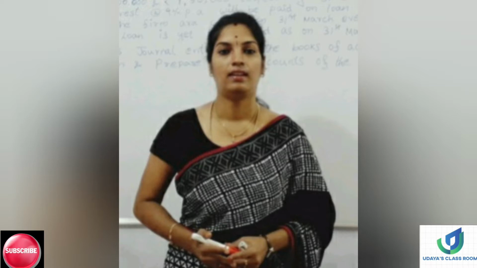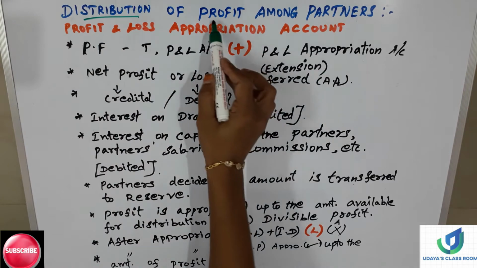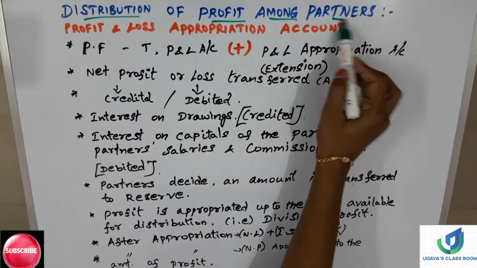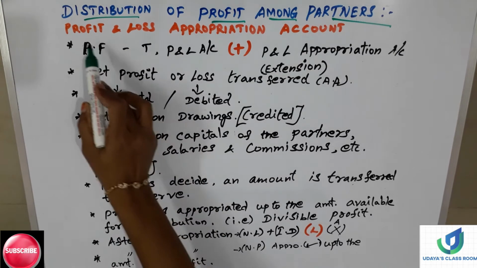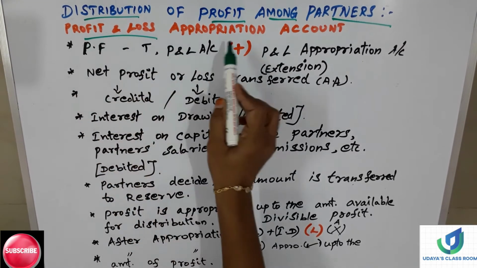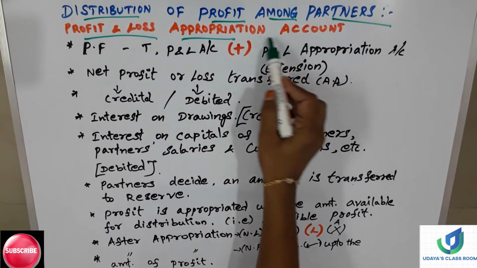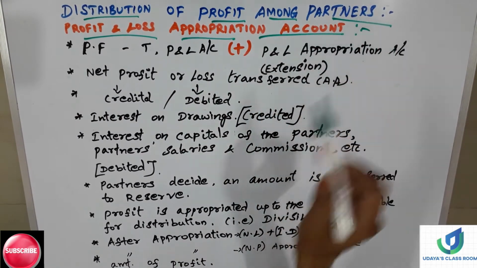In today's session, let's see the profit and loss appropriation account theory. Come, let's get geared up with the class. Distribution of profit among partners. In order to do the numerical problems of profit and loss appropriation account, we need to understand 10 points. That is what we are going to discuss in this session: profit and loss appropriation account.